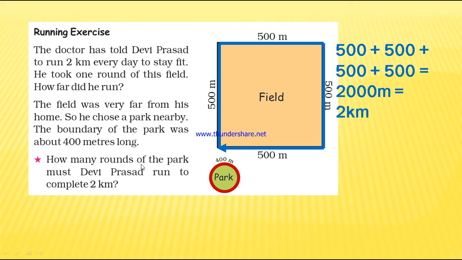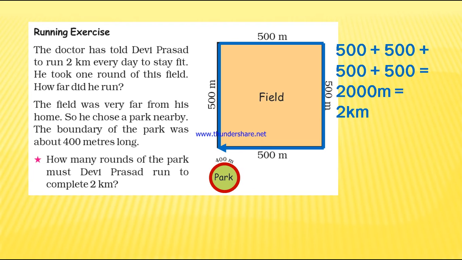So how many rounds of the park must Devi Prasad run to complete 2 kilometer? Because Devi Prasad is asked to run 2 kilometer every day, but one round of this park is just 400 meter. So how many rounds will he take?